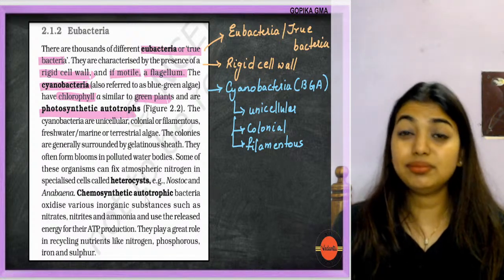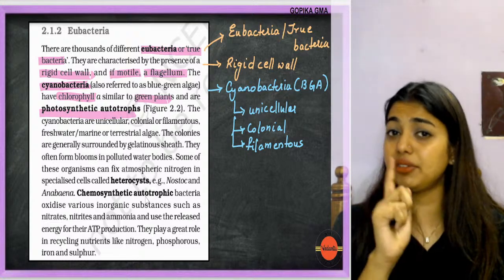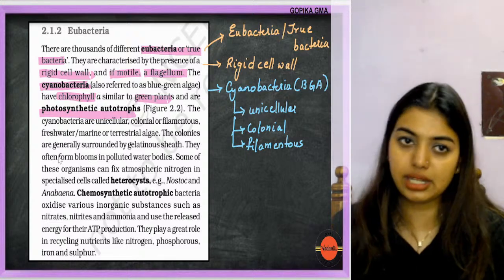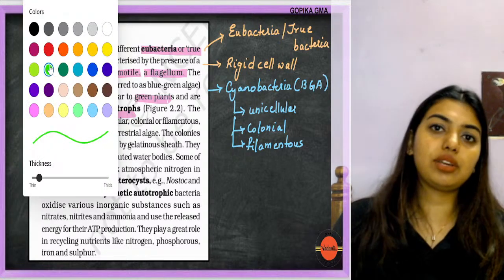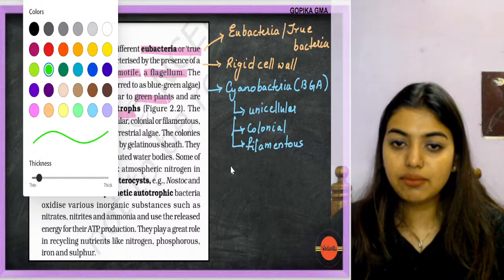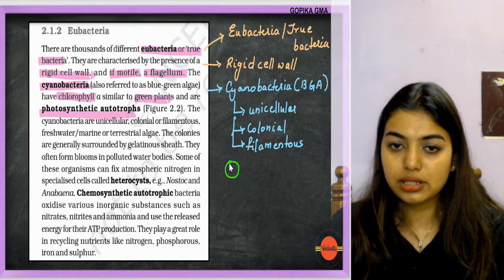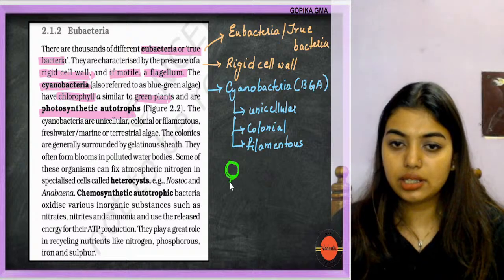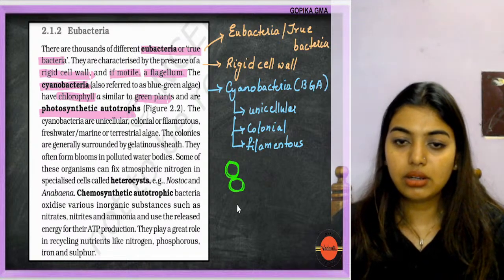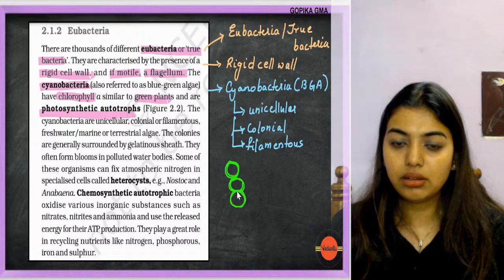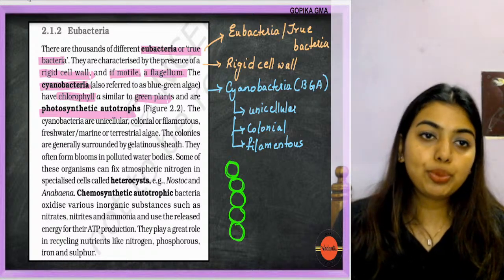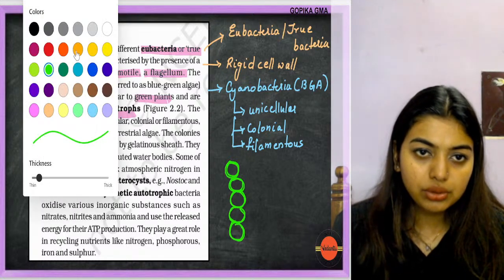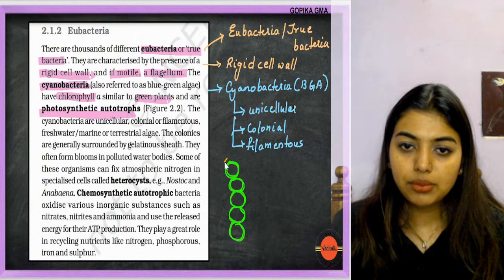Now very important, if a colony is there, we will make sure to build a fence around the colony. Yes or no? So that no random people start coming in and asking to be a part of the colony. So same way here also, imagine these are the colonies. This is one colony, this is another colony, this is another colony. Like this, colonies are there. To protect these colonies, which color do we use? We'll use yellow. Okay, there is a mucilaginous covering.